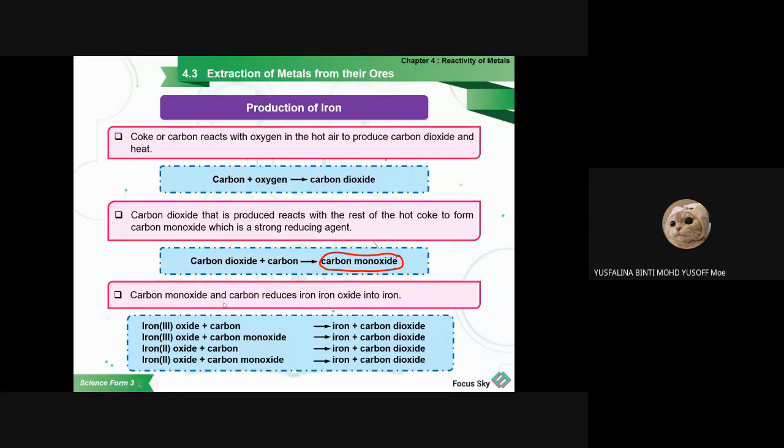So the iron oxide will react with the carbon monoxide. When I say reducing agent, it means it will take away the oxygen and just leave the iron. That is called reducing. Before this, it consists of iron and oxygen, so reduce means it becomes less, until it becomes only iron. That is the reason. Carbon is also actually a reducing agent, but it is not as strong as carbon monoxide. So this is how we produce the iron.